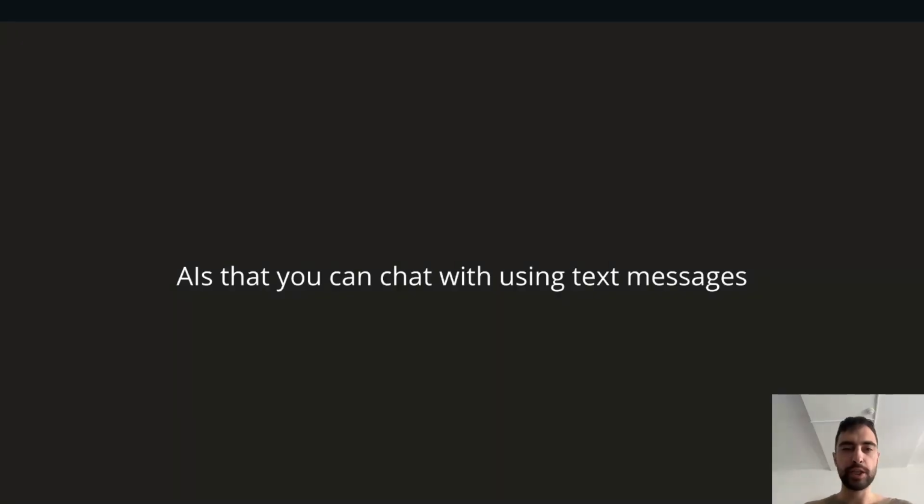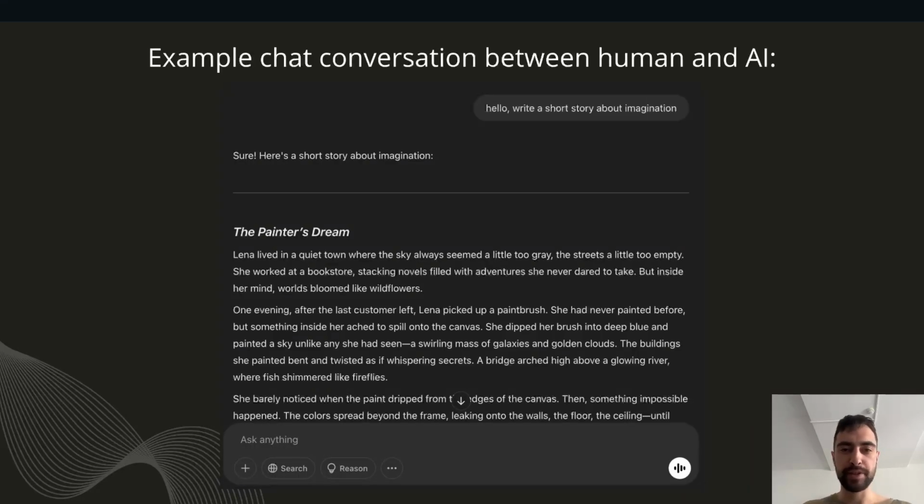If I'm explaining to a beginner what a large language model is, I would say AIs you can chat with using text messages. This is not a precise definition, but it is for somebody who sees this for the first time. This is an example chat conversation between human and AI. I send a message and the AI responds.